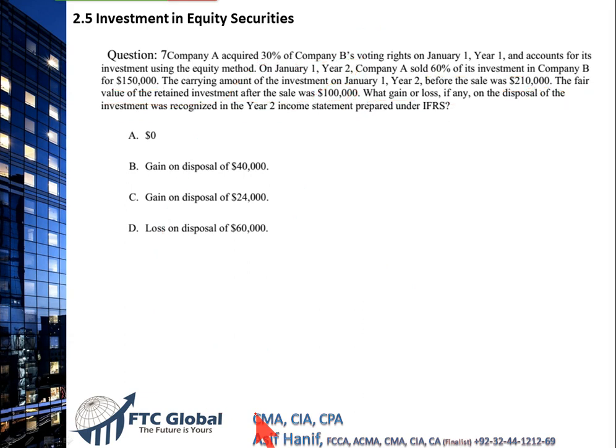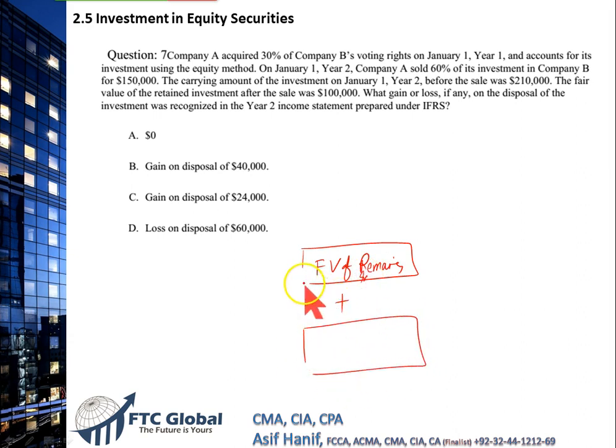We need some comparable numbers. We must compare two things with these. Then we will be able to determine whether there is a gain and loss. At one end, you will contain the fair value of remaining investments, and on the same side, you will consider how much you received, disposal proceeds, net disposal proceeds. This you will keep at one end, and on the other side, I will fill in the numbers once we draw the format.